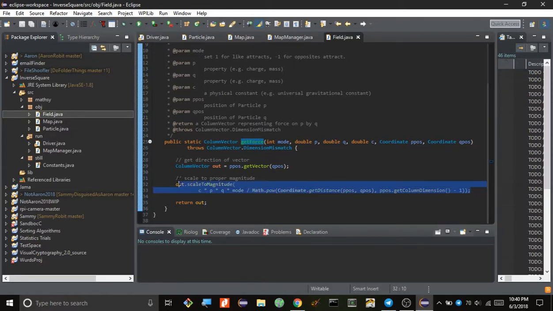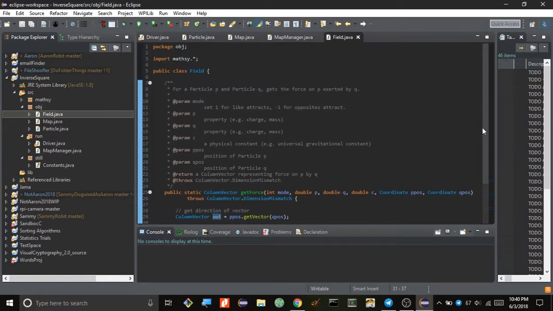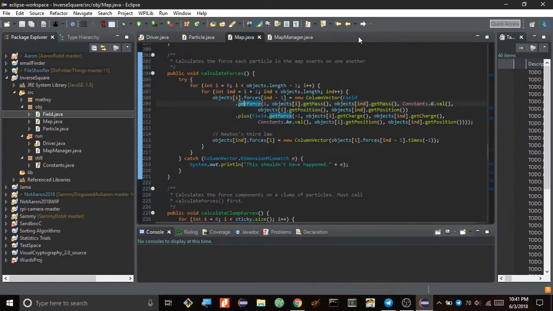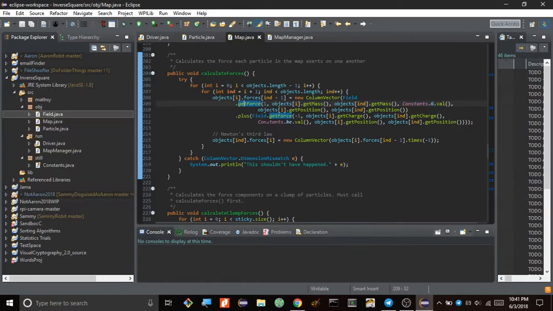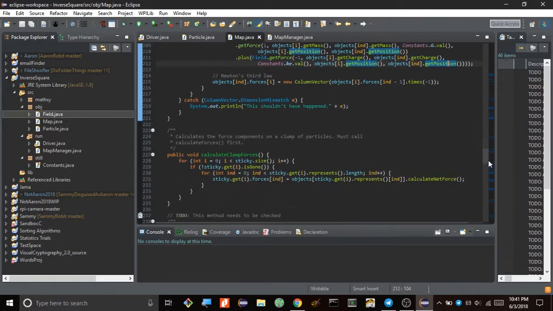So that's just my assumption about fields that I made, that it's probably naive, but whatever. I don't have to deal with two-dimensional physics right now, or four-dimensional physics for that matter. I just know it works for 3. But anyway, that's how that does that.